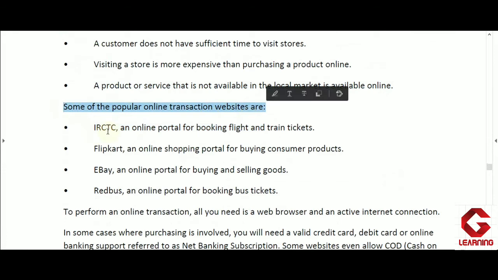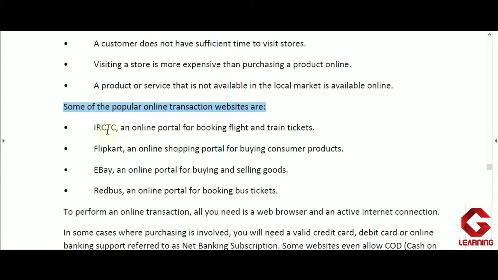Now next is some of the popular online transaction websites. Whenever we are purchasing a product or a service online, we are not always getting the cash on delivery option. Sometimes we have to pay for the product at that time only by using online mode. So that is called online transaction.